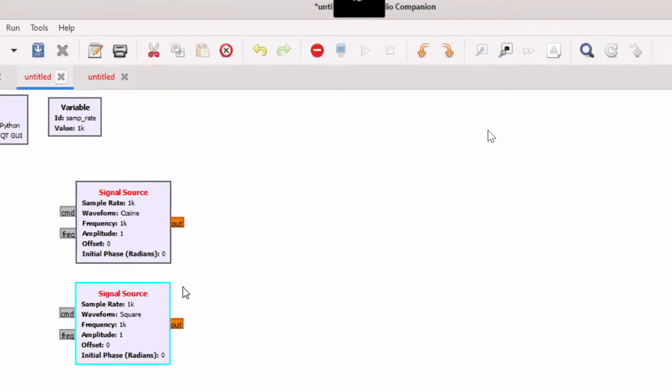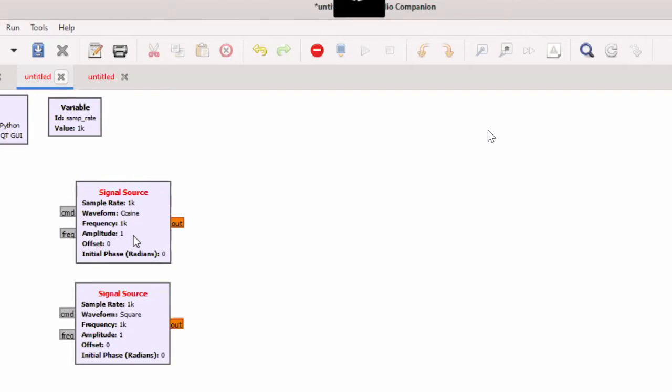Ma'am, could you show from where you got that signal source option? Here, you can just press Control F. When you click on Control F, you will get a search option like this. Here, just write signal source. See, here it came. Just double click on that, and you will get the signal source here. Yes, ma'am. Okay.